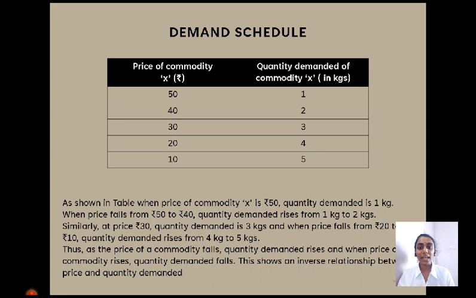And when the price falls from 50 to 40, the demand rises from 1 to 2. And in the last two rows, we can see when the price falls from 20 to 10, the demand rises from 4 to 5. Here, we can clearly see that when the price falls, the demand rises, and when the price rises, the demand falls. Thus, there is an inverse relationship between the price and quantity demanded.